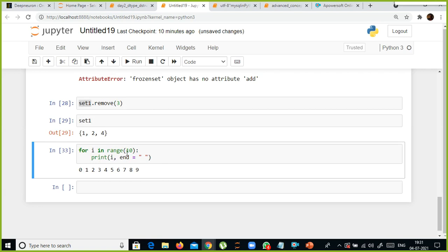It will be neat. So you can generate the values using a for loop also, right? If you want to generate some values between so and so, you can use the range function, or if you want to iterate your for loop with definite values, then you can use range.